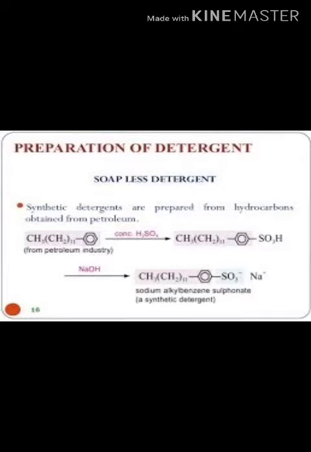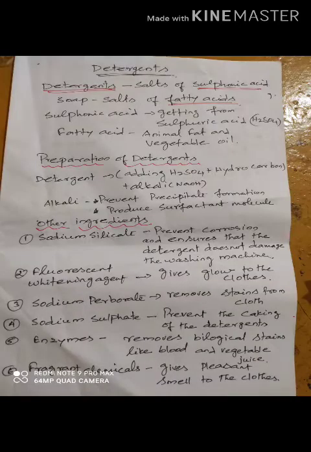In addition to alkali, several other ingredients are also in detergent. Sodium silicate prevents corrosion and damage of the washing machine. Fluorescent whitening agent gives glow to the clothes. Glow means shining. Sodium perborate removes stains from cloth. Sodium sulfate prevents the caking of the detergent.